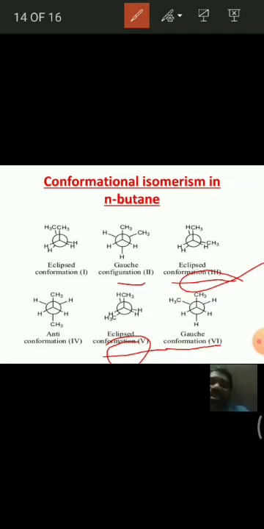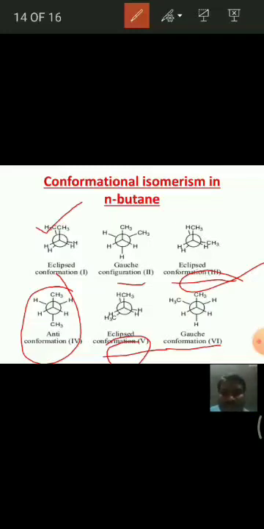And coming to the first structure, it is fully eclipsed. That means the methyl group is eclipsed with methyl, hydrogen with hydrogen. That is called the fully eclipsed conformation. And the fourth one, see here, is called the staggered conformation, or the anti-conformation. In this, the similar groups are on opposite sides.